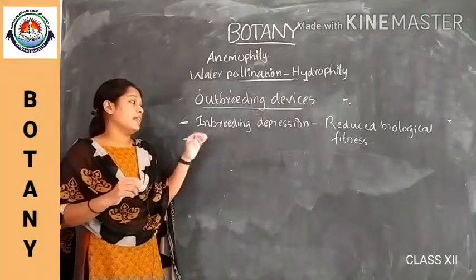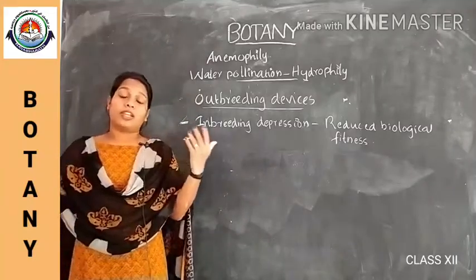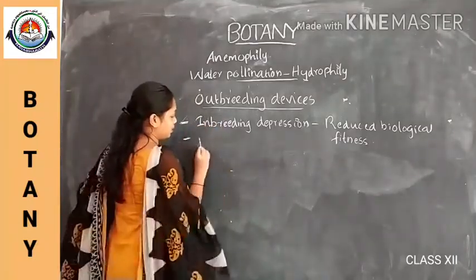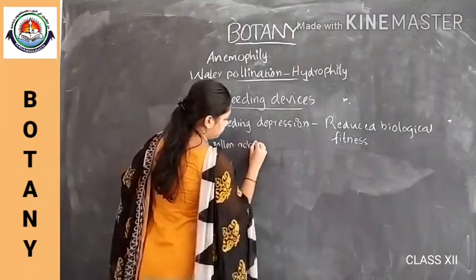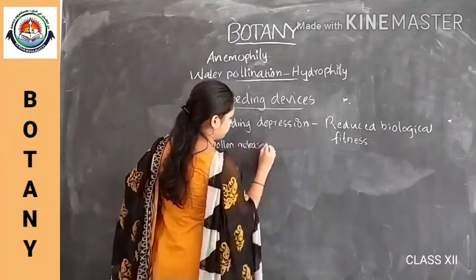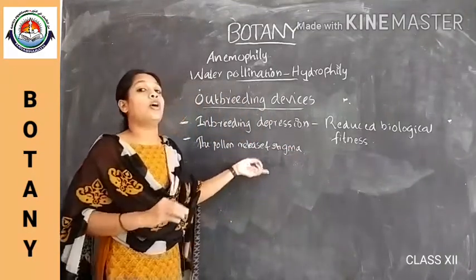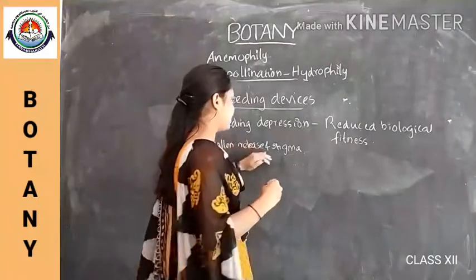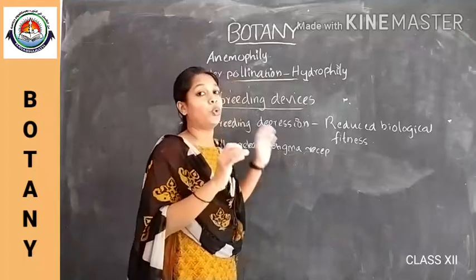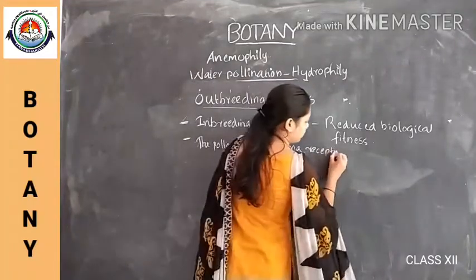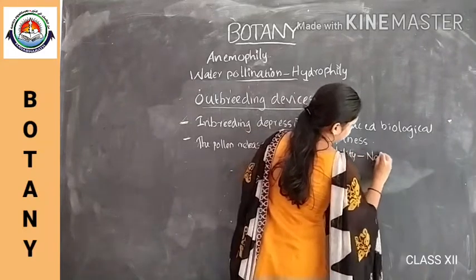In some cases, the pollen release and the stigma receptivity are not synchronous in nature. Pollen release and stigma receptivity are essential for carrying out autogamy or self-pollination. So the pollen release and stigma receptivity are not synchronous in some plants, for discouraging self-pollination.